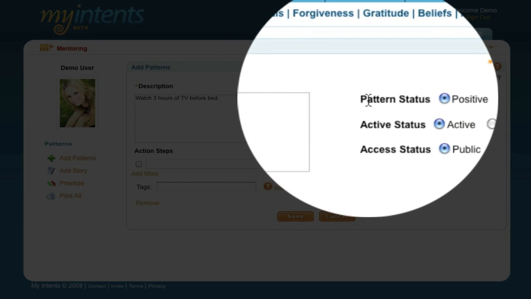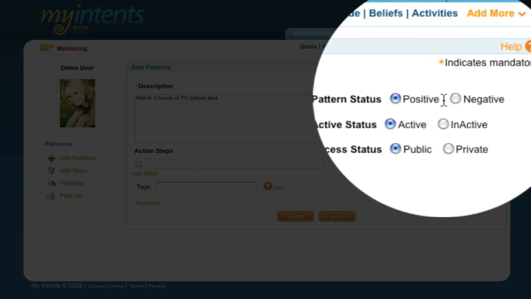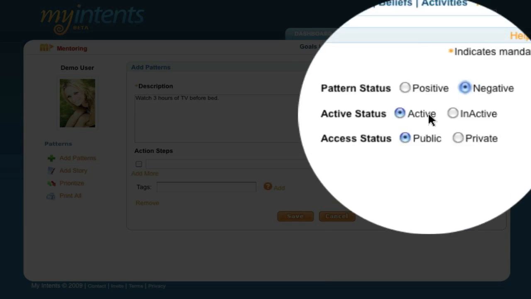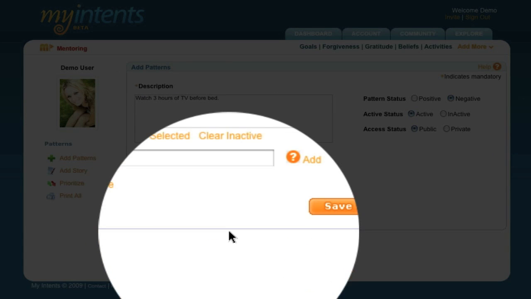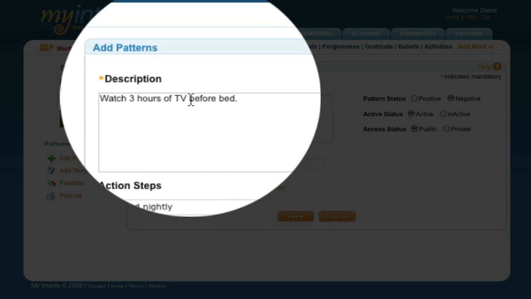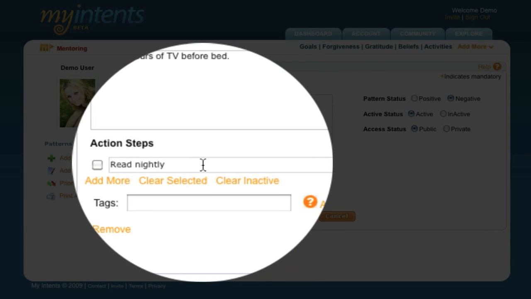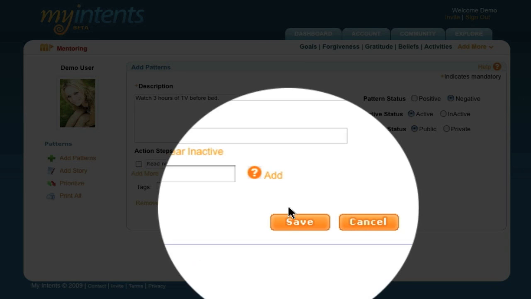So if I go to the right here, I'll see pattern status. I'm going to make sure that's checked as negative. The next step is to add an action step. So in this case, I want to replace that pattern with reading nightly instead of watching TV. In some cases, more than one action step is required, especially with really bad patterns. In this case, I'm just going to put one here. So I'll clear the inactive ones. So I have my description. It's a negative pattern, and I have an action step to replace it. So I'm going to go ahead and save it.